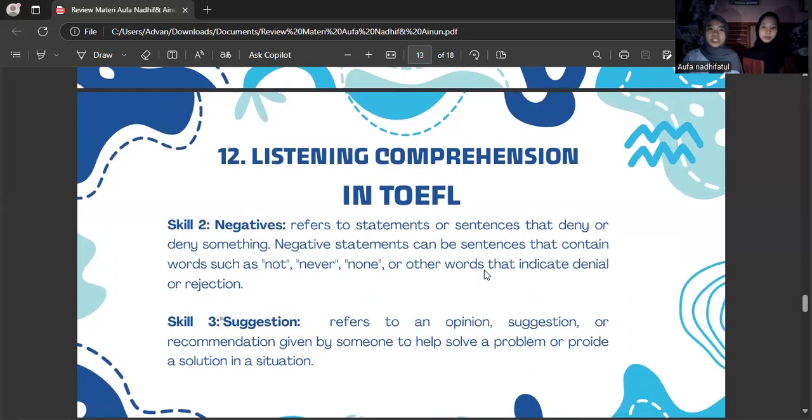Next, skill 2, negative. It refers to a statement or sentence that denies something. Negative statements can be sentences that contain words such as not, never, none, or other words that indicate denial or rejection. Skill 3, suggestion, refers to an opinion, suggestion, or recommendation given by someone to help solve a problem or provide a solution in a situation.